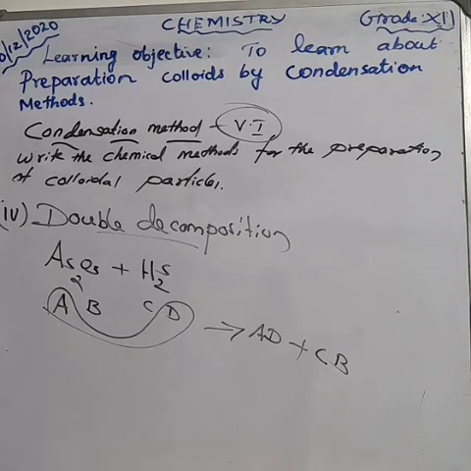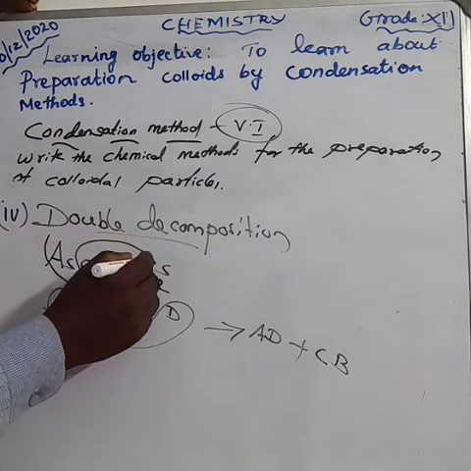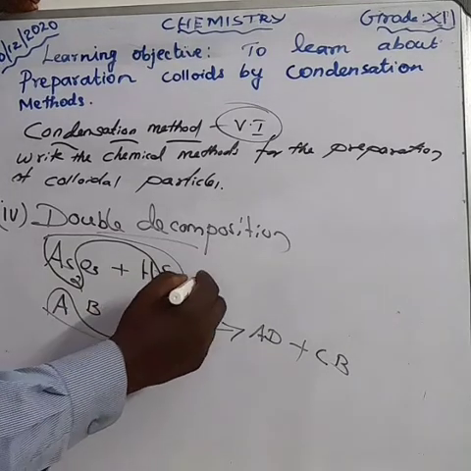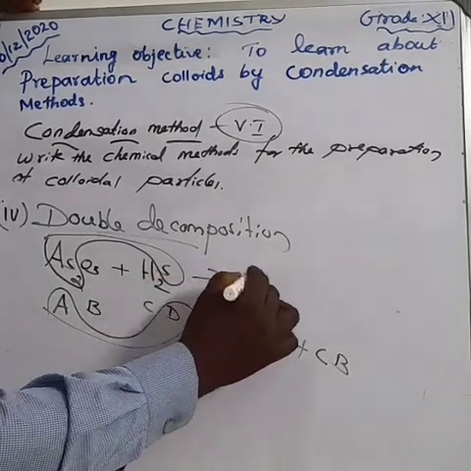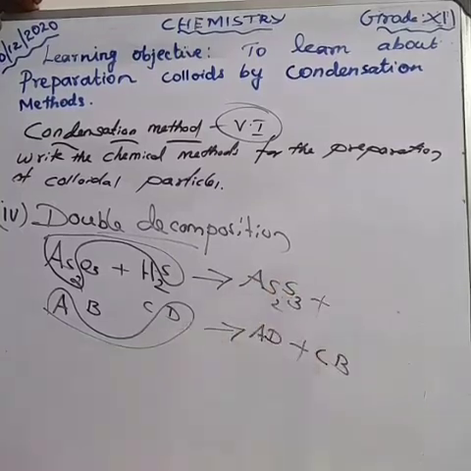Anyhow, here arsenic reacts with the sulfide. That means we get As2S3. What's the product? As2S3 plus.